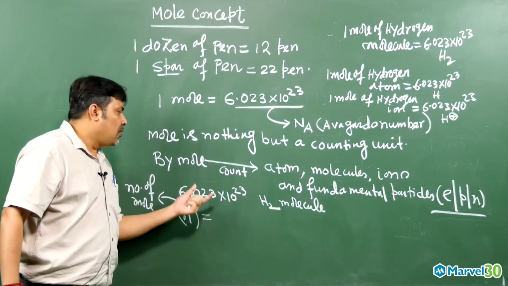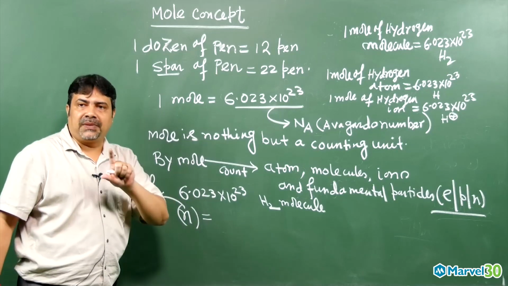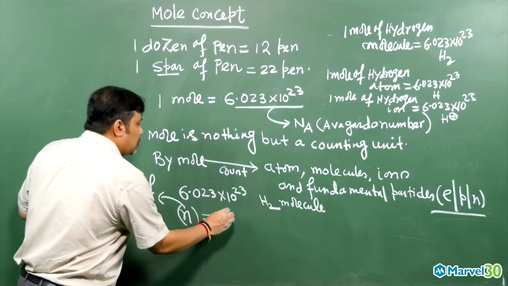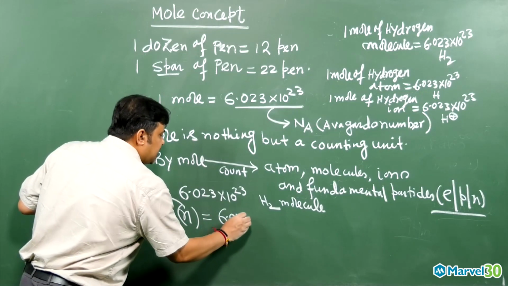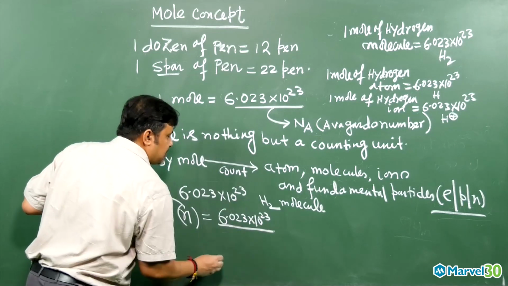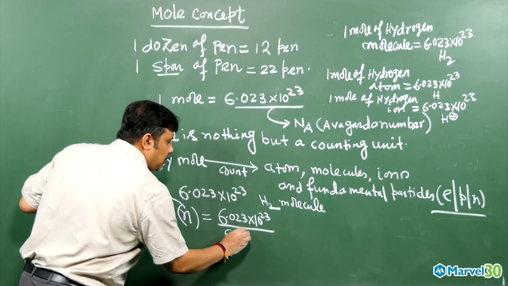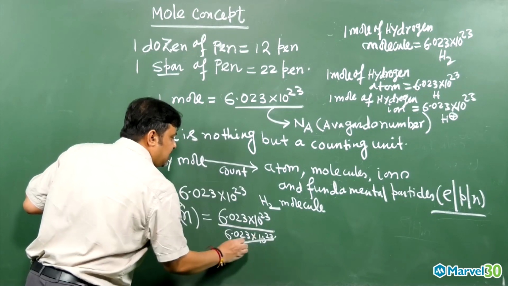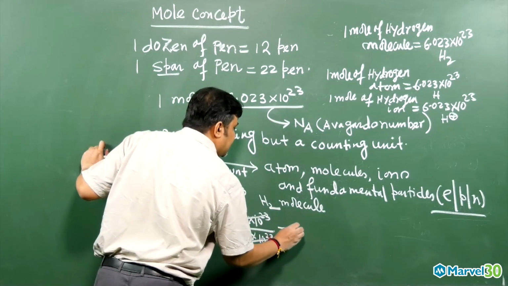Given number means whatever number is given in a problem. Here, how many are they giving? 6.023 into 10 to the power 23. So this number is divided by the Avogadro number, which has the same value, 6.023 into 10 to the power 23. This cancels out, and you are getting nothing but 1.